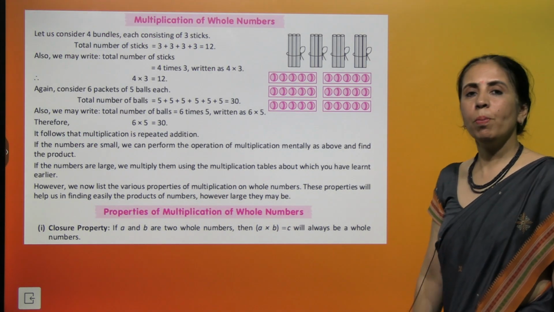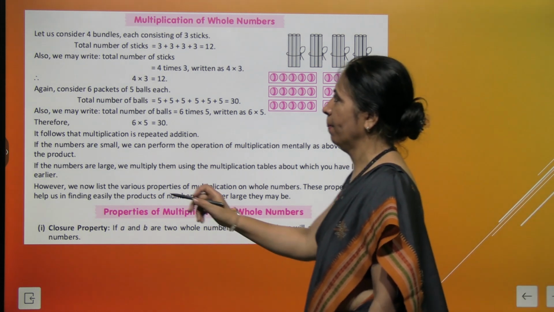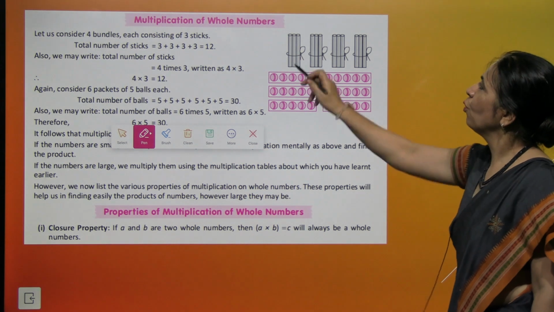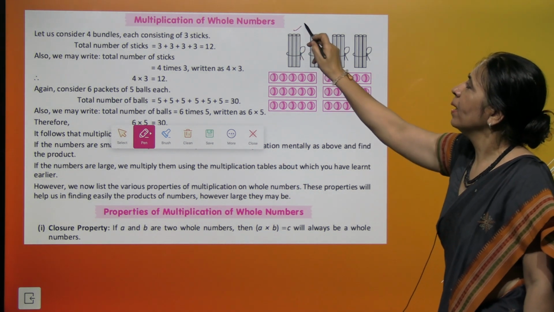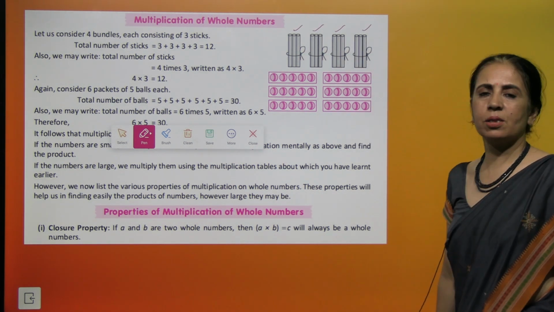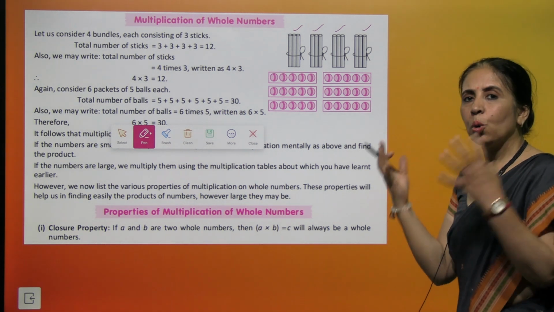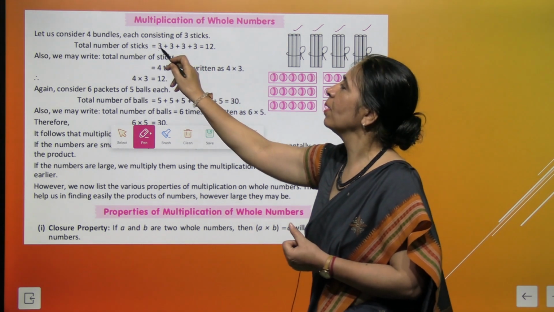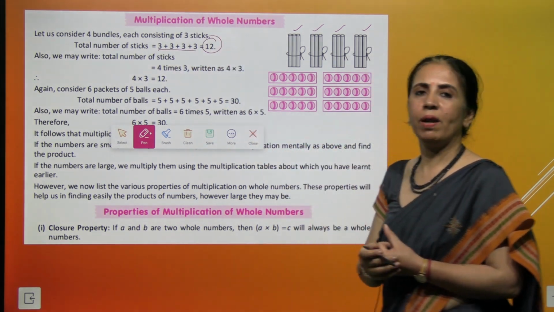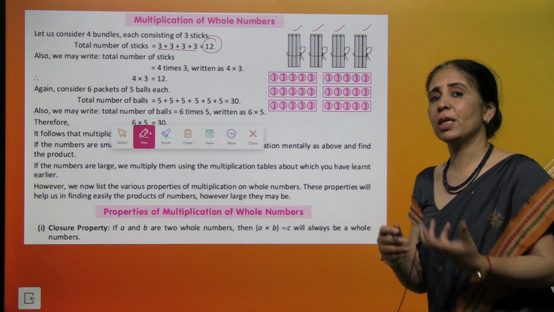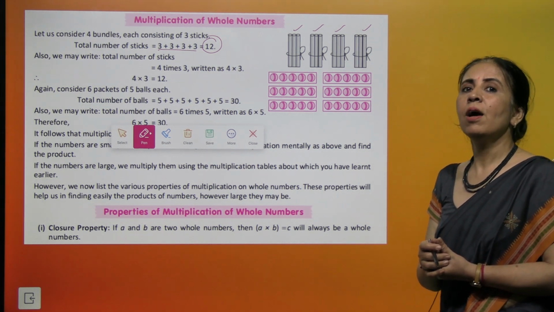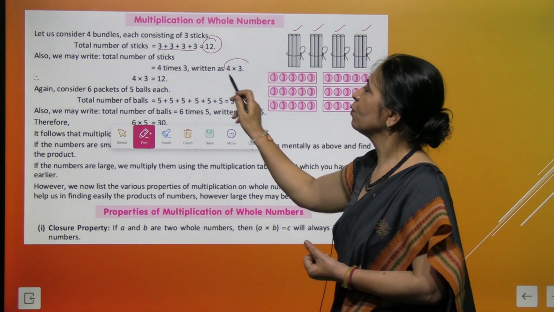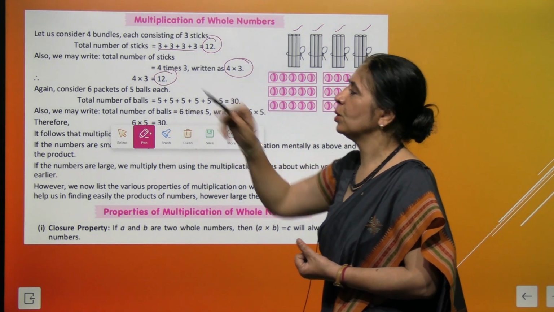Now we come to multiplication of whole numbers. Now let us consider 4 bundles. ये 4 bundles हैं and each bundle has 3 sticks. तो अगर आपको कोई बोलता है total कितनी sticks हैं, you are adding 3 plus 3 plus 3 plus 3 and we get 12. इसको हम multiplication की फॉर्म में भी लिख सकते हैं, कैसे? 4 times 3 and we write it as 4 multiply 3 which is equal to 12.